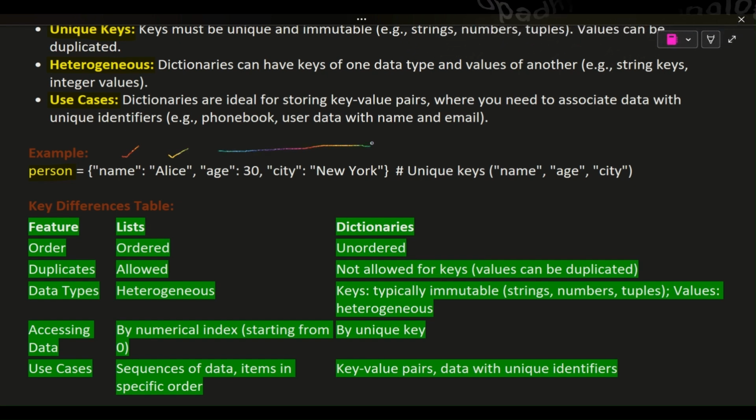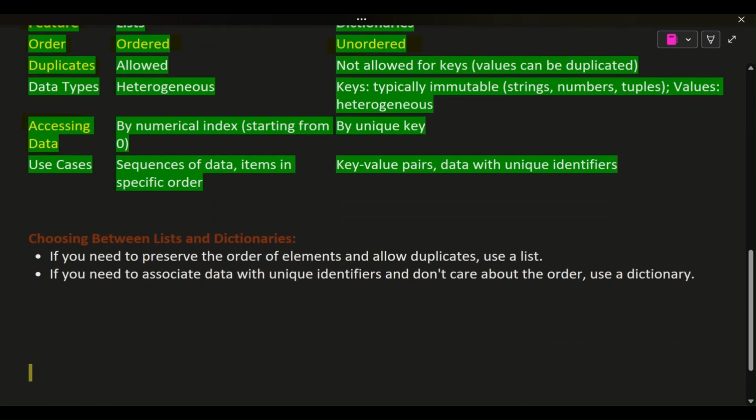Key differences table. Feature: lists, dictionaries. Order: ordered, unordered. Duplicates: allowed, not allowed for keys, but values can be duplicated. Data types: heterogeneous, keys typically immutable (strings, numbers, tuples) and values heterogeneous. Accessing data: by numerical index starting from 0, by unique key. Use cases: sequences of data, items in specific order, key-value pairs, data with unique identifiers.